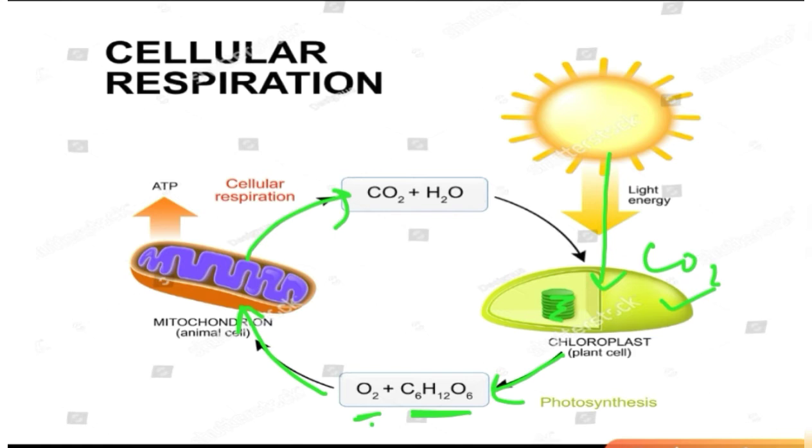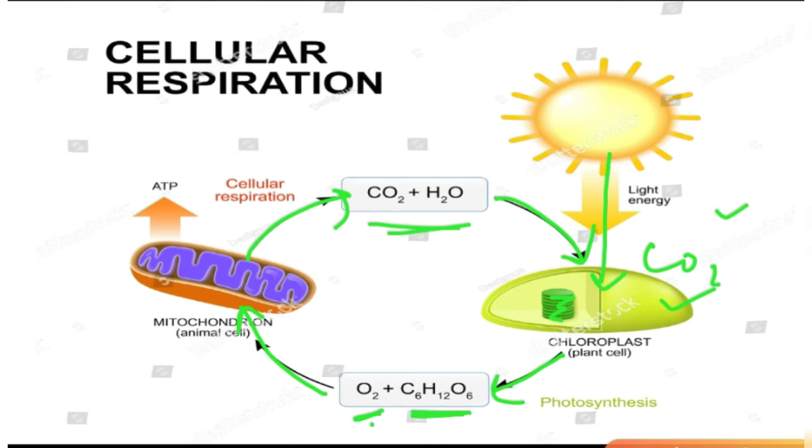This carbon dioxide and water, which is given out by the animal body, is utilized by the plants in the chloroplast, as the raw material for plants. They make their food and produce glucose and oxygen again. So this is how the whole cycle goes on. This is why we say that green plants are very important for us, because they form oxygen.